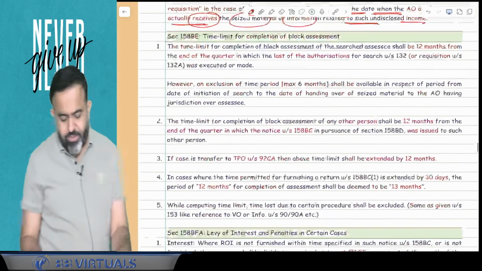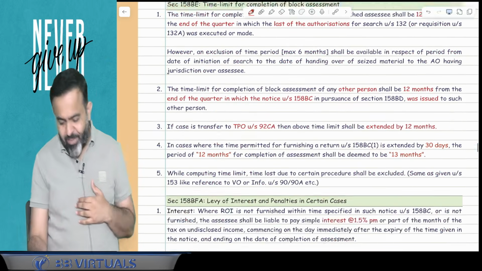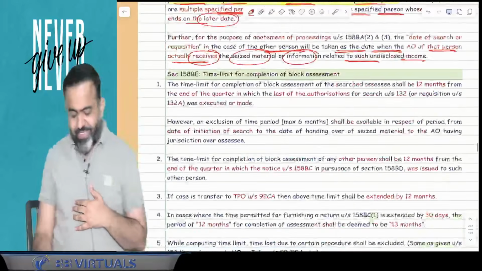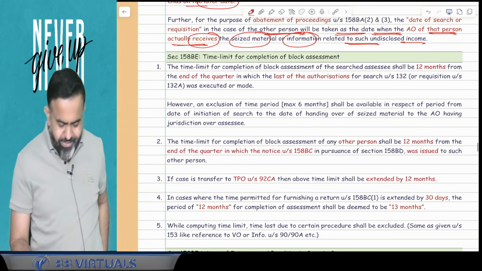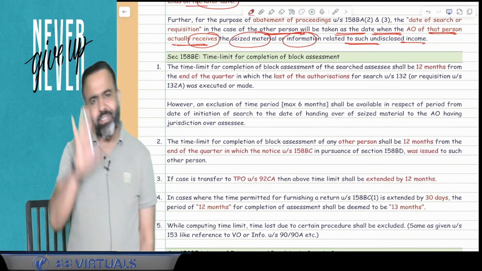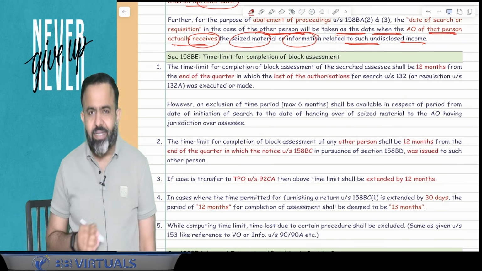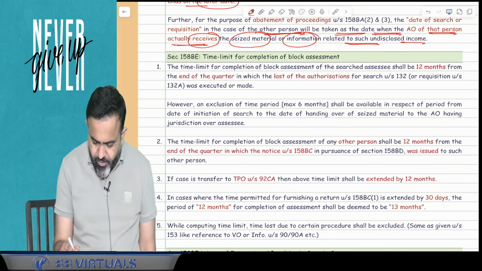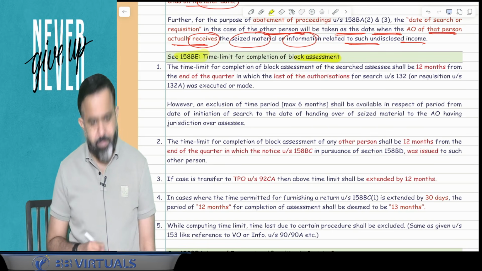Done. Now next part. What is the time limit to complete the assessment, sir? When will the assessment be completed in the case of Rajnikant and in the case of Dhanush? So let's start first with Rajnikant. When will the assessment be completed for Rajnikant? So here, guys, try to understand. The time limit to complete the block assessment is given under section 158BE.